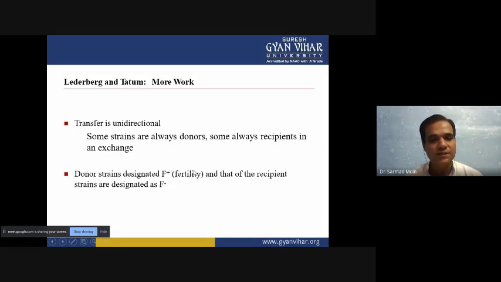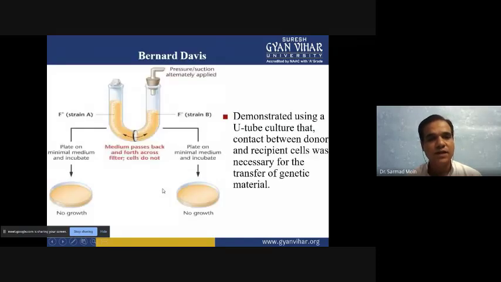F means fertility. So F plus is a donor organism, and the recipient, which doesn't have that type of gene, we call F minus. The bacteria donating the genes are F plus, and the bacteria receiving the genes are F minus.